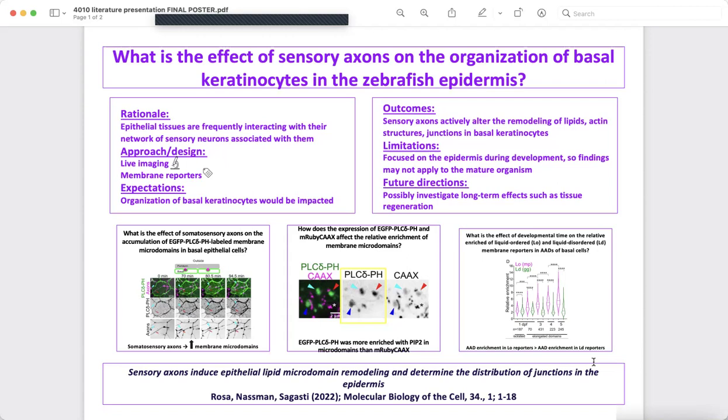The third figure, seen on the right-hand side of the poster, asks the question: what is the effect of developmental time on the relative enrichment of liquid-ordered and liquid-disordered membrane reporters in actin-associated domains of basal cells? After exploration, it can be seen that actin-associated domain enrichment is greater in liquid-ordered membrane reporters when compared to those in liquid-disordered membrane reporters.